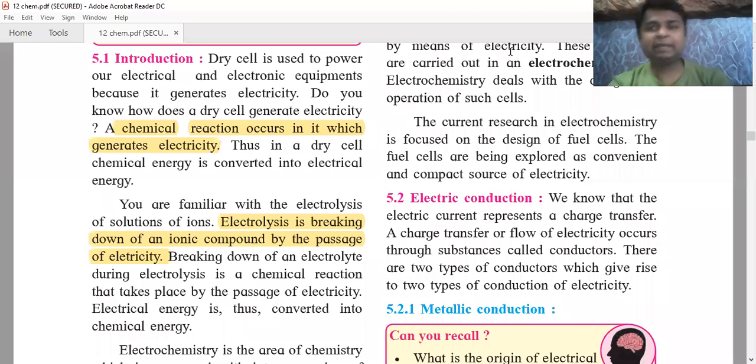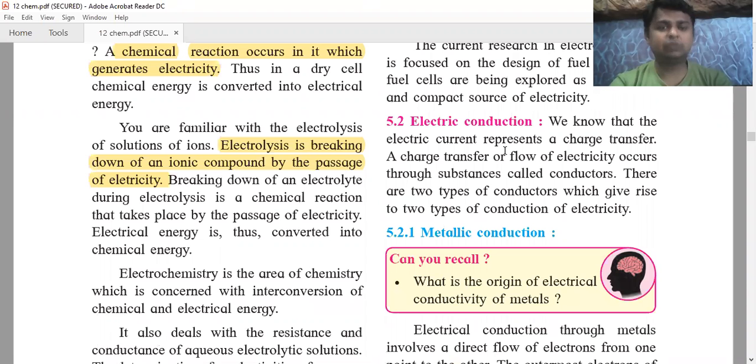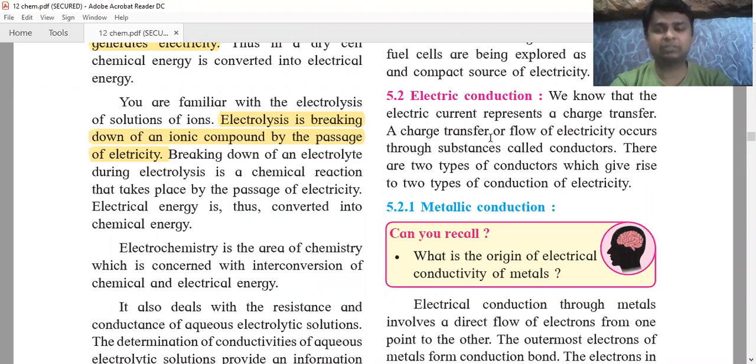Now here what is happening? Electrolysis is breaking down of ionic compound by passing electricity. So breaking down of electrolyte during electrolysis is a chemical reaction. Okay, तर आयोनिक कंपाउंड जो आहे त्याच्यातनं इलेक्ट्रिसिटी पास केली की तो ब्रेकडाउन होतो. Okay, and it converts into its constituents by passing electricity. This is called electrolysis. Electro म्हणजे electricity, lysis म्हणजे breakdown.